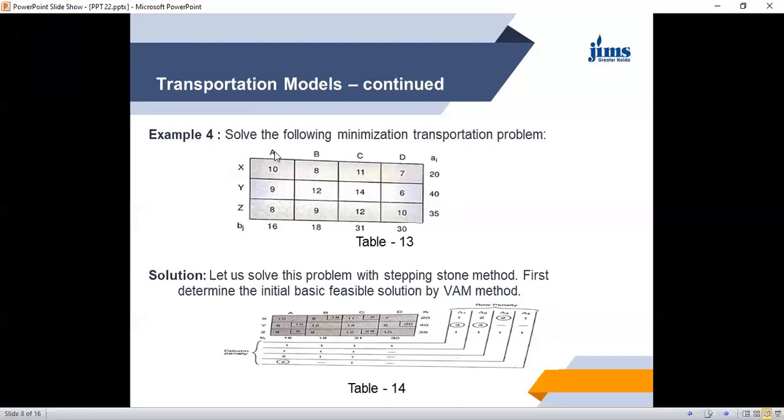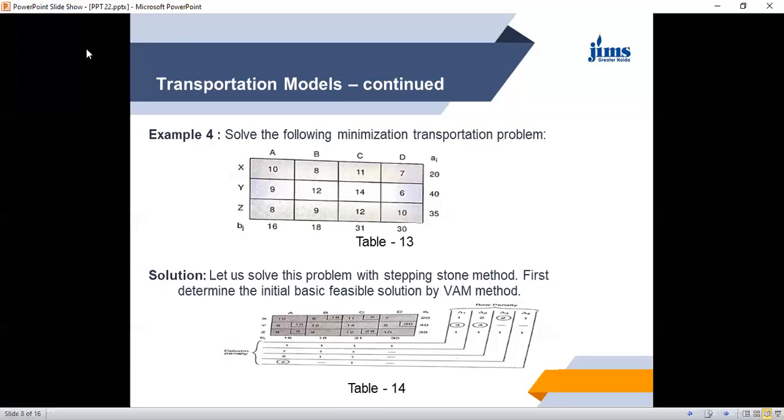Now we have only 2 rows, X and Z, and 3 columns, A, B, and C. We have given 10 here and the requirement is 16, so 6 more we need to supply.